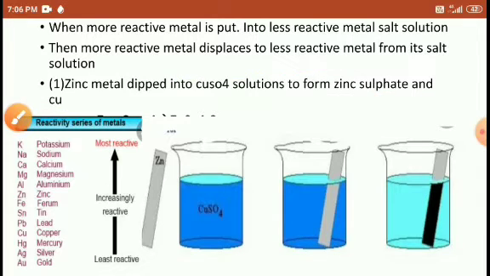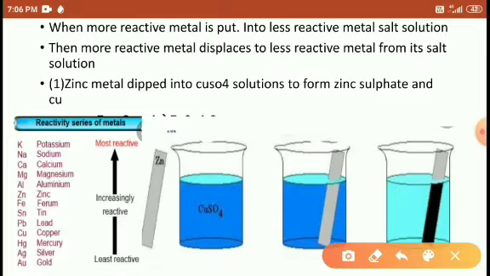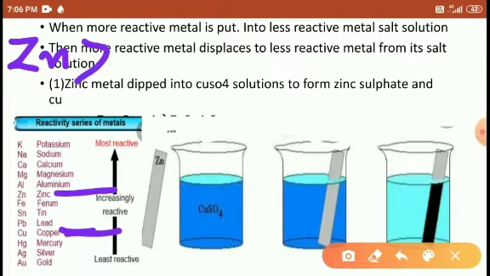Why did this reaction happen? Look here, students. I am using the reactivity series. Zinc is here and copper is here. So tell me which one is above? Zinc is above copper, so zinc is more reactive here. Right, students? Zinc is more reactive. Zinc is more reactive than iron below it.